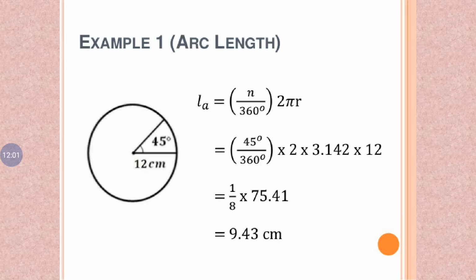Example of arc length. Given radius is 12 centimeter, and the angle is 45 degree, so n is 45 degree. L is equal to n by 360 degree into 2 pi r. So n is equal to 45 degree divided by 360 degree into 2 into pi value 3.142 into 12. Cancelling 45 by 360, it is 1 by 8 into 2 into 3.142 into 12.